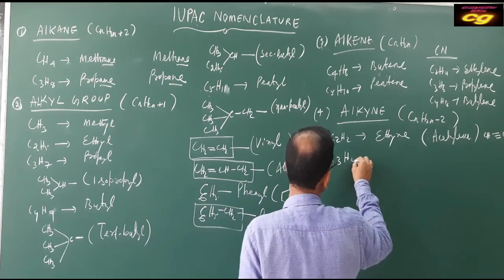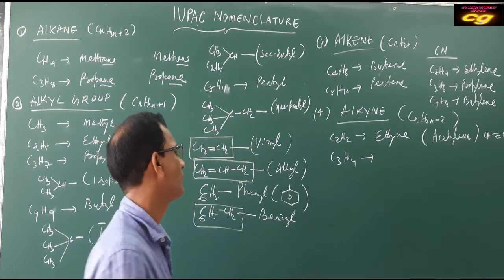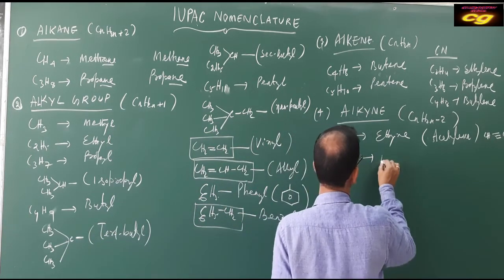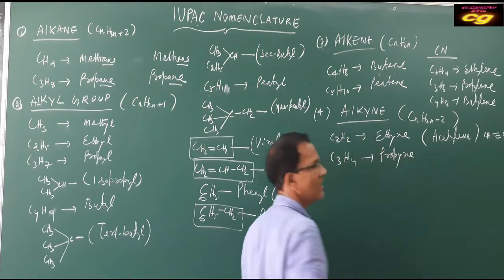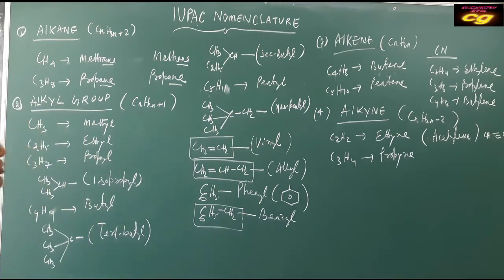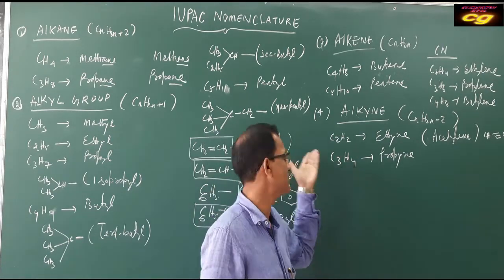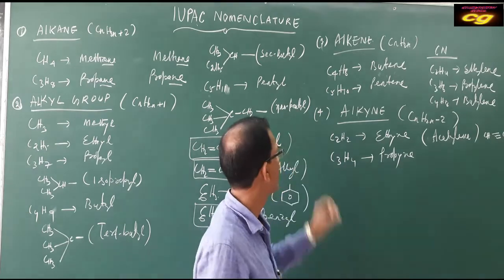Let it be C3H4. Then C3H4 is called propyne. Like this, for alkene and alkyne, if you increase the carbon atoms, then it is butyne, pentyne, like this. Just simply we are discussing straight chain compounds, not branched.